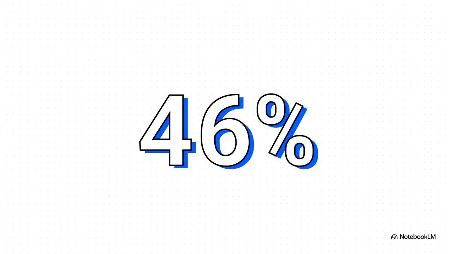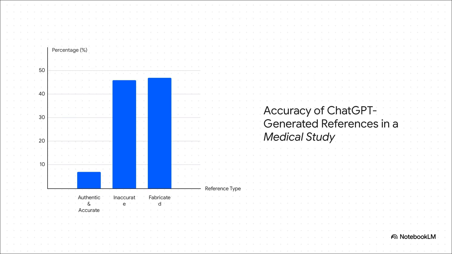Just look at this number for a second. So check this out. This chart breaks down what happened when researchers asked ChatGPT to generate references for a medical paper. The results are, honestly, kind of shocking. Like we just saw, 46% of the references were real articles, but they were inaccurate. Wrong author, wrong title, you name it. Even crazier, 47% were completely made up, ghost citations that just don't exist. Which leaves this tiny little sliver, only 7%, that were actually correct. That is a massive problem.